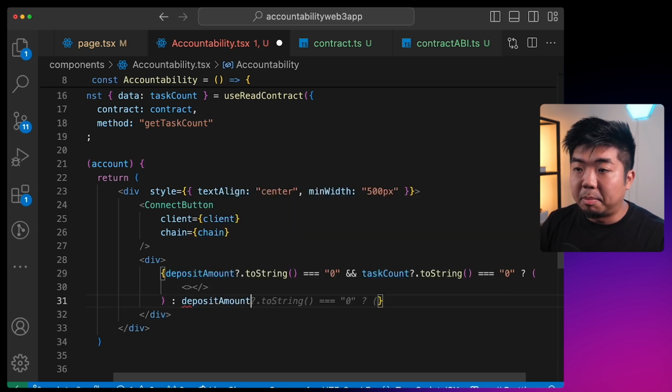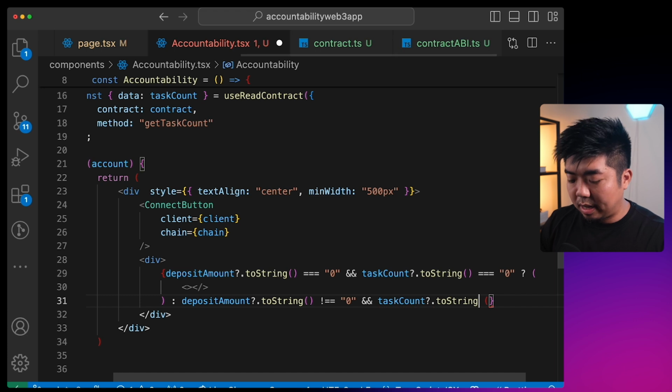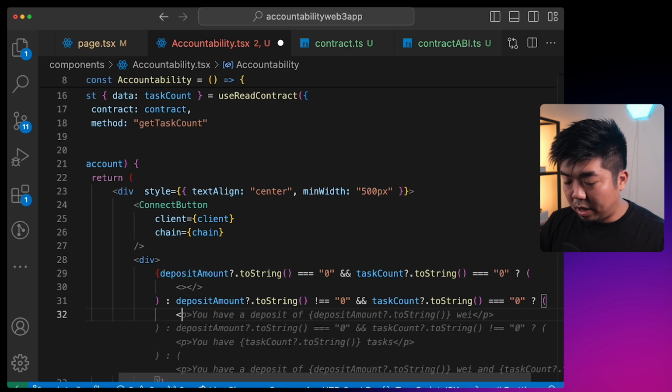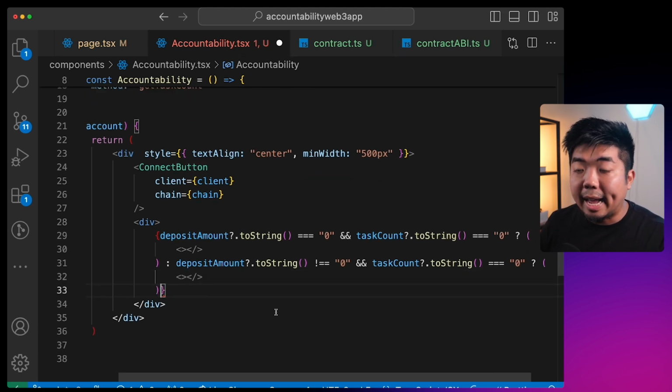But if the deposit amount.toString is not equal to 0, and the task count.toString is still equal to 0, then we should prompt them to enter in their first task.